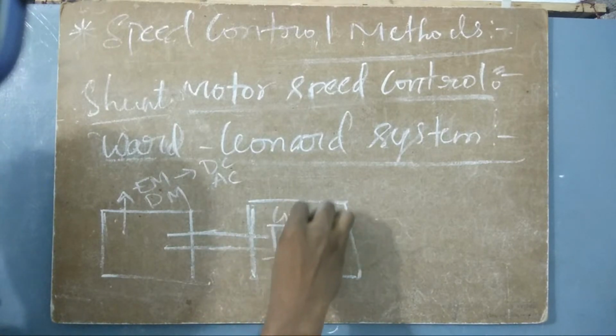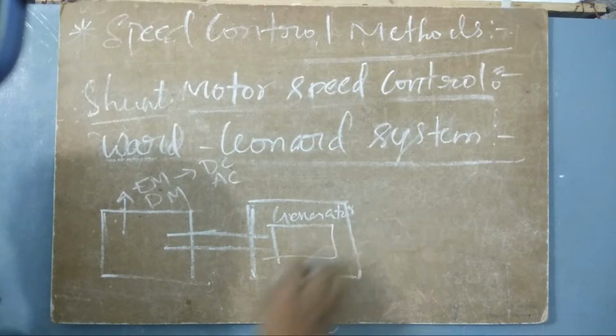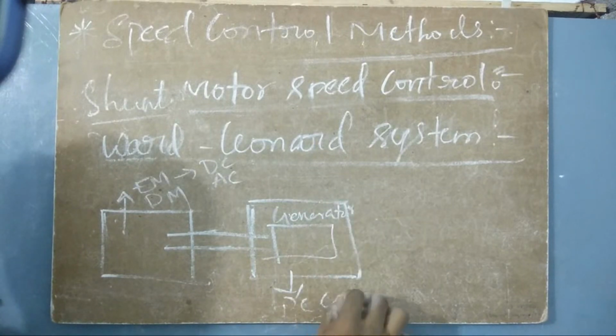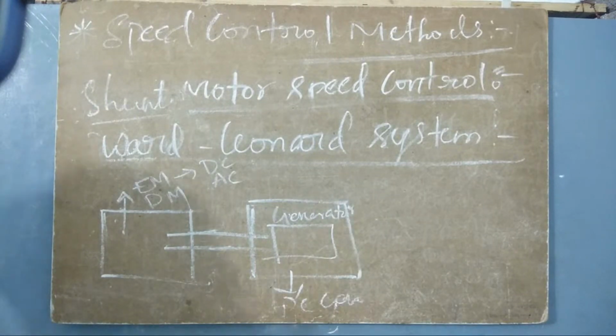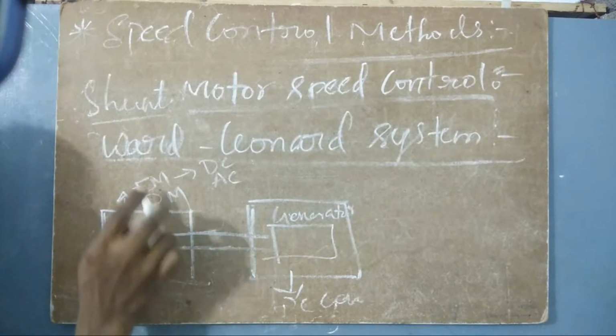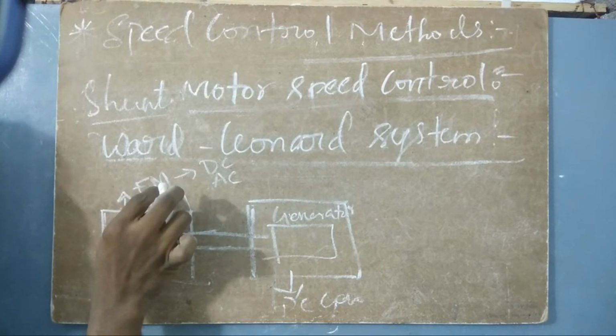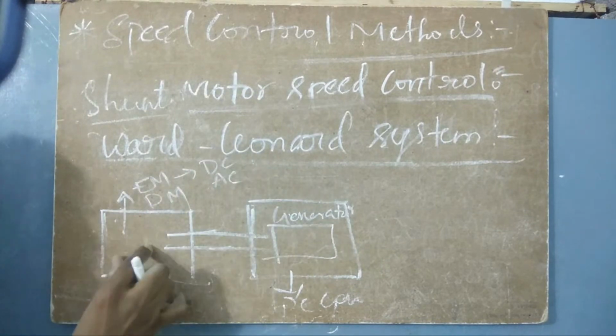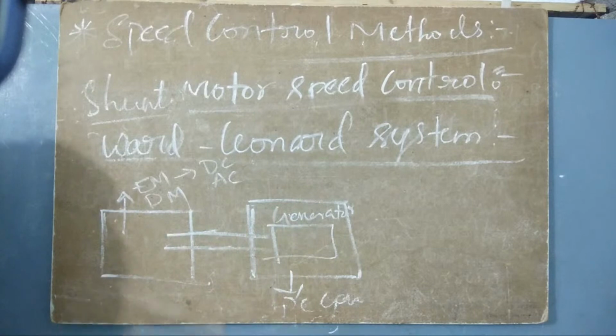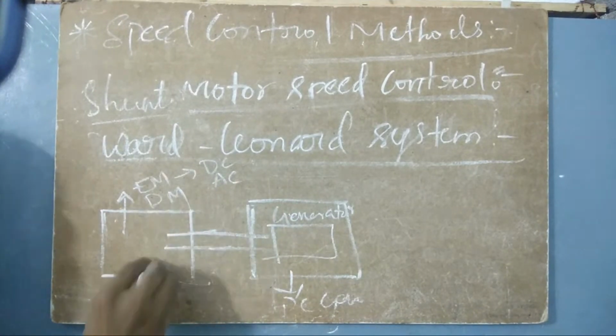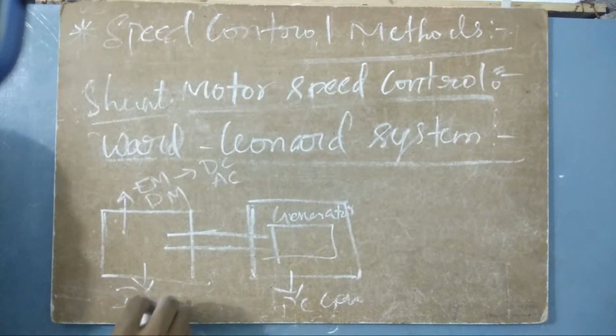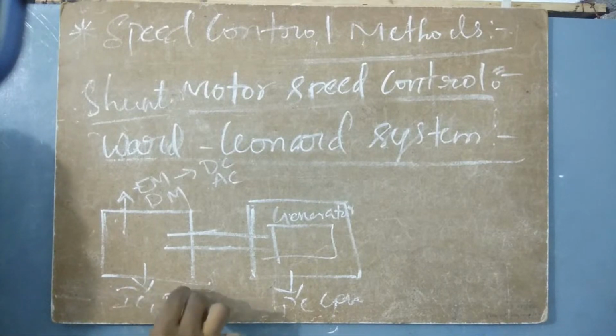This is a DC generator, understand it very clearly. If it is a prime mover, it can be an IC engine, or it could be a diesel engine also.